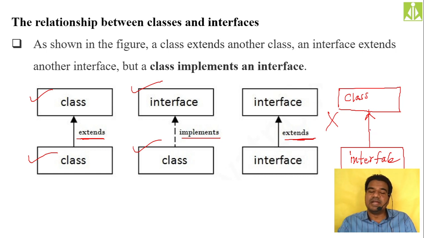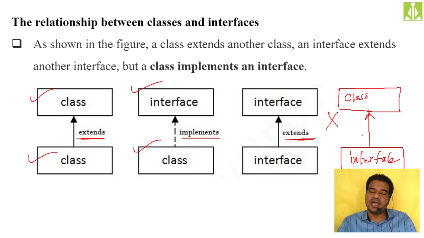And moreover, the interface is the blueprint, not the class. Interface will not have implementations. Interface will not allow implementations. If you extend an interface or implement an interface from a class, ultimately it will get the implementation. So basically this kind of case is not allowed in Java. It is an error.